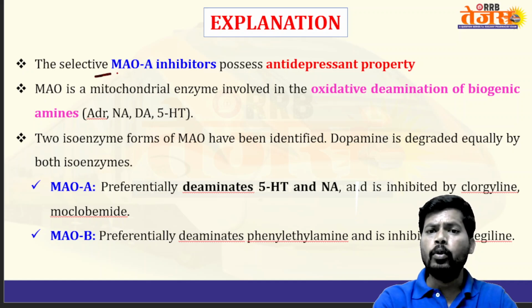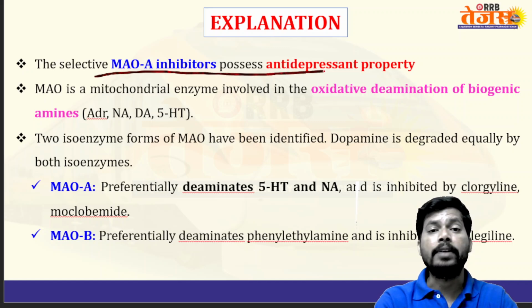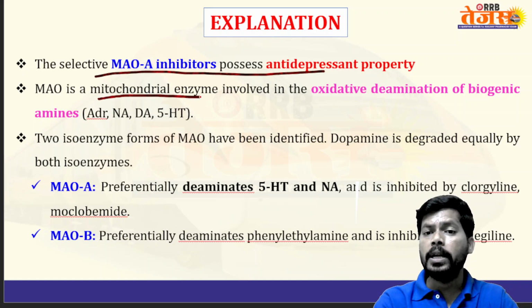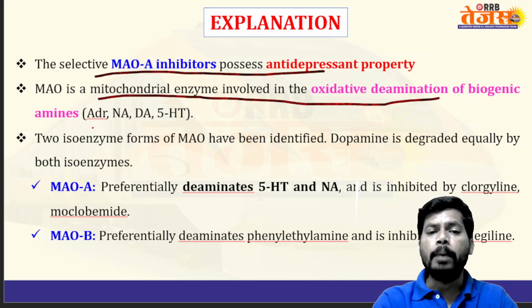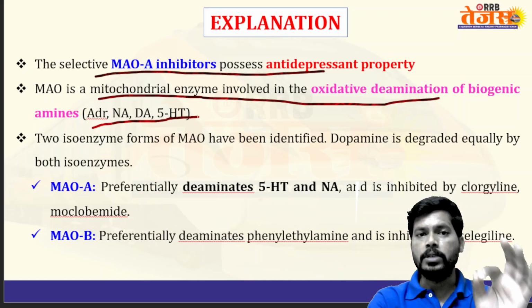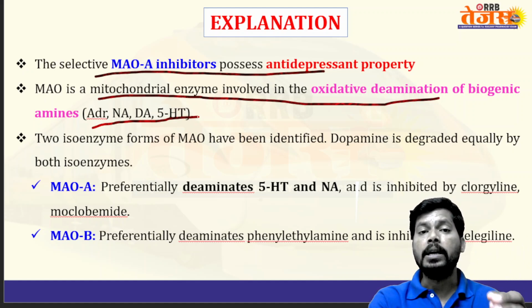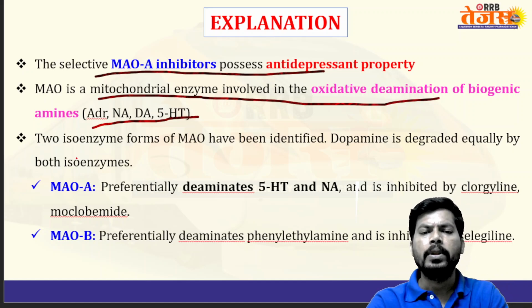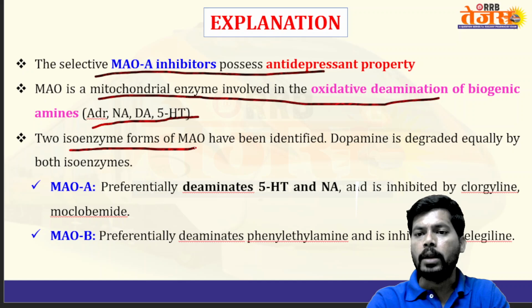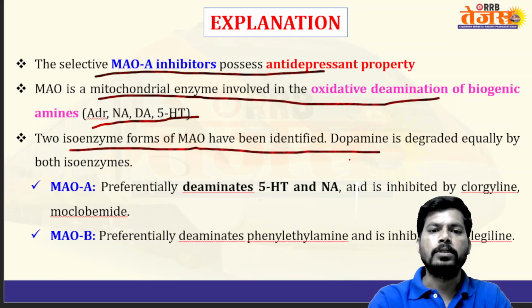The selective MAO-A inhibitors possess antidepressant activities, like moclobemide. The MAO enzyme is a mitochondrial enzyme involved in oxidative deamination of biogenic amines like adrenaline, noradrenaline, dopamine, serotonin. So monoamine oxidase, the name itself, indicates that it is involved in the degradation of monoamines like adrenaline, noradrenaline, serotonin. Two isoenzymes of MAO are there, and dopamine is degraded equally by both isoenzymes.